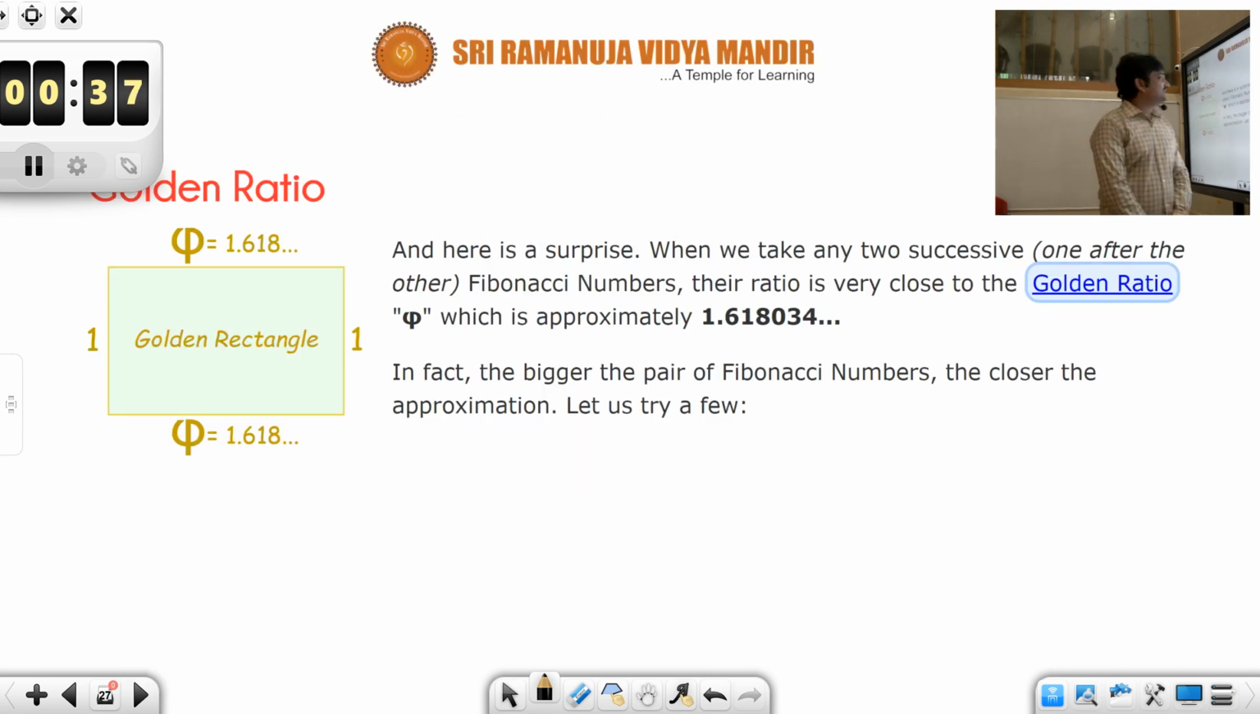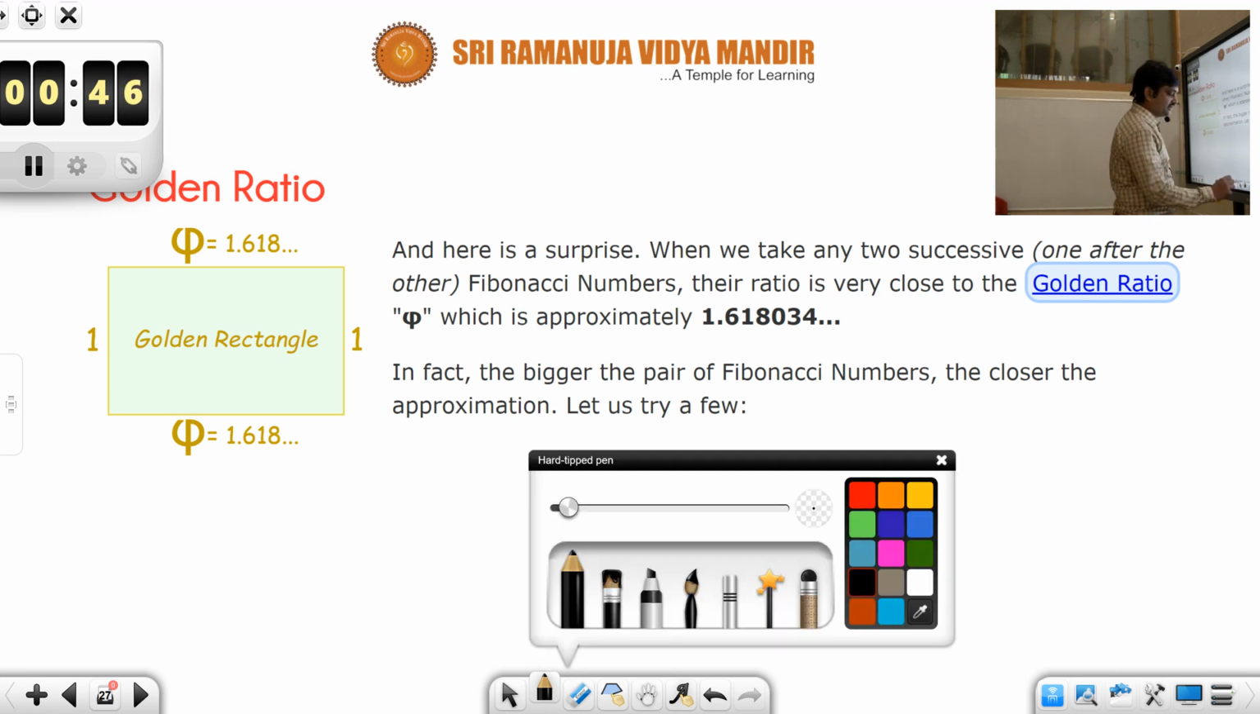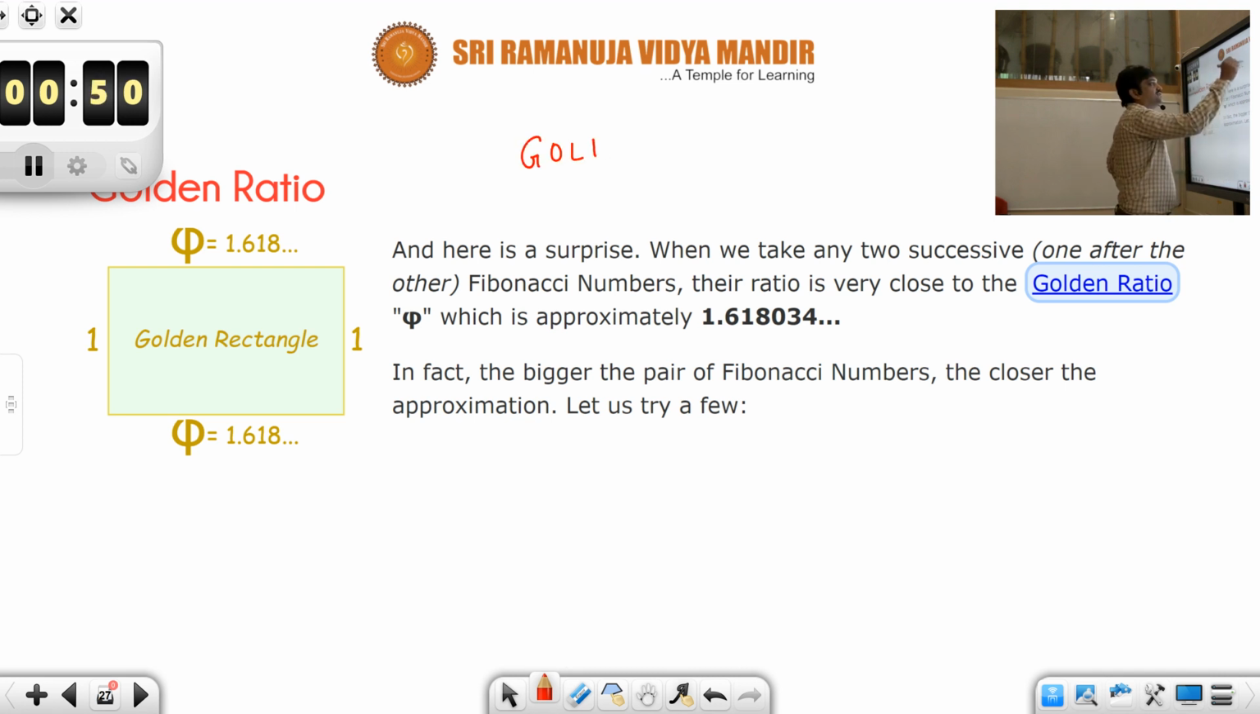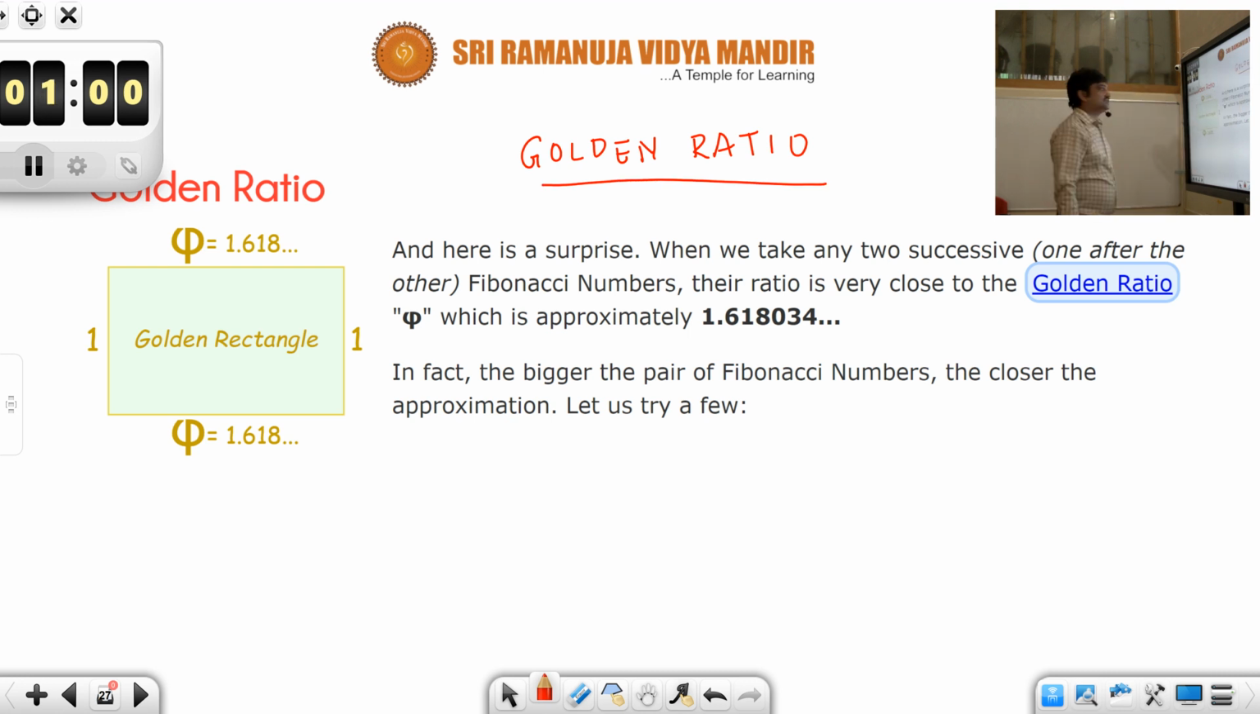Okay, this is another interesting pattern which you could observe in nature: the golden ratio. This is a very important ratio which commonly occurs naturally. The value would be approximately 1.618. So how does it come? First of all, see,